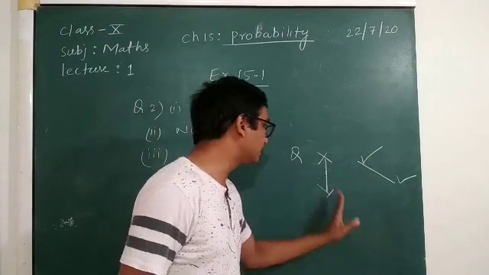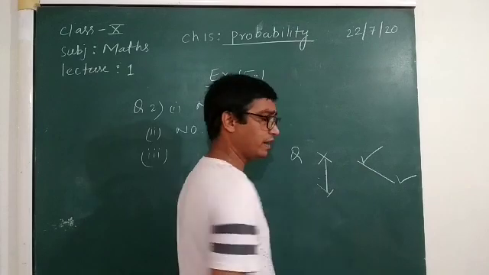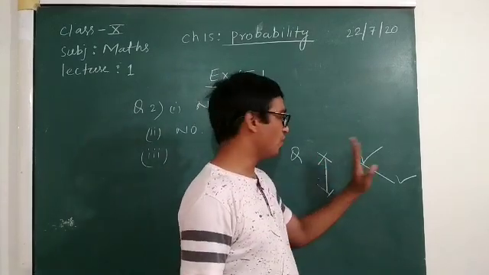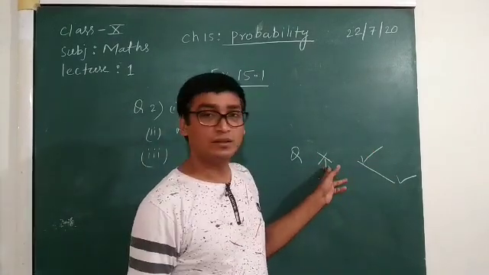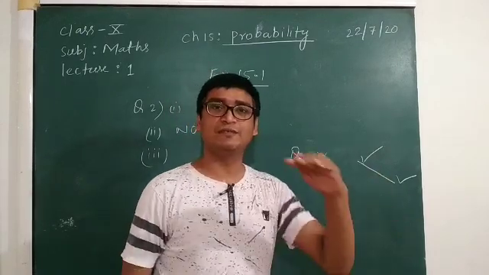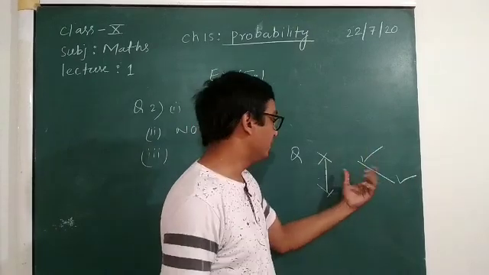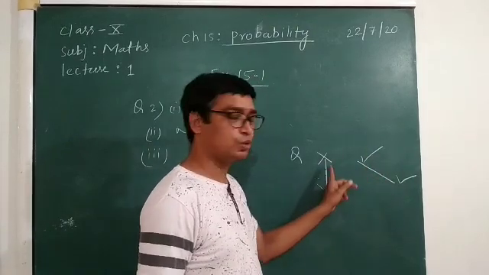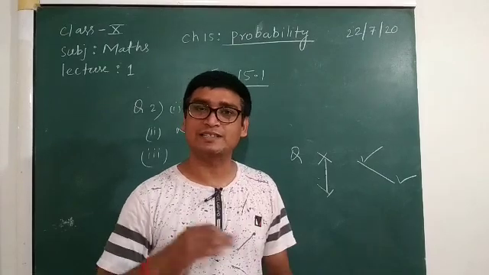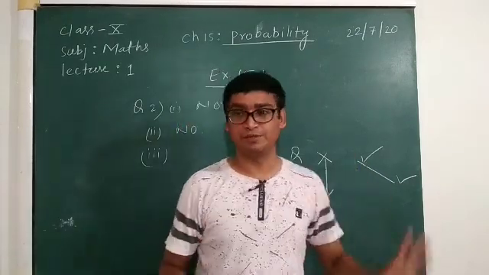If you did it once, the total number of outcomes will be 2, either right or wrong. So if you did wrong, it will be 1/2, which means 50%. If you did right, it will also be 1/2, because the total number of outcomes is 2, either right or wrong. So maybe 50-50.